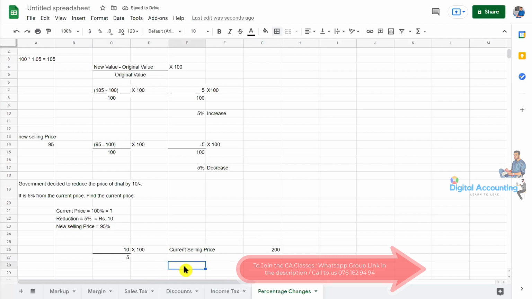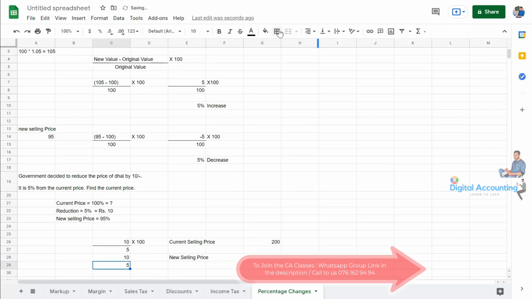Then if they are asking what is the new selling price, how can we calculate? Same thing. We know the 10 is equal to 5%. In this way, we need to times by what? The new selling price, 95. So 10 divide by 5 and times by 95.